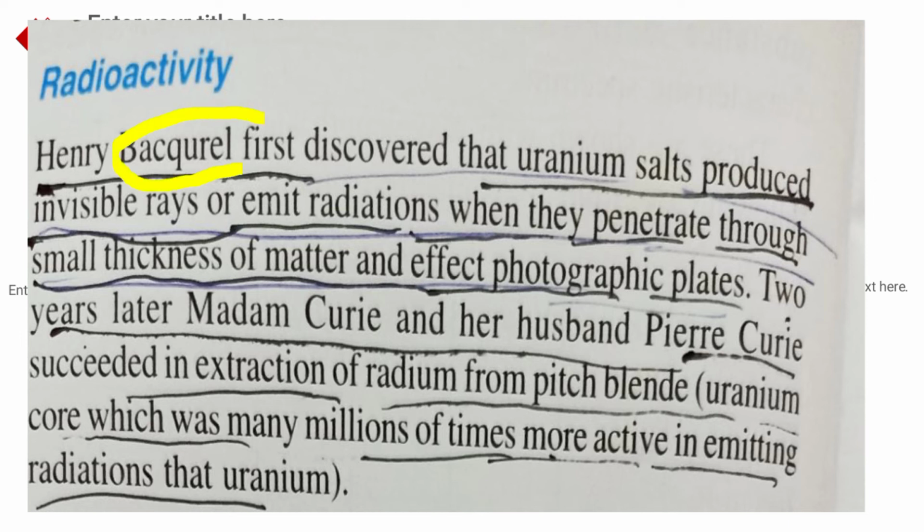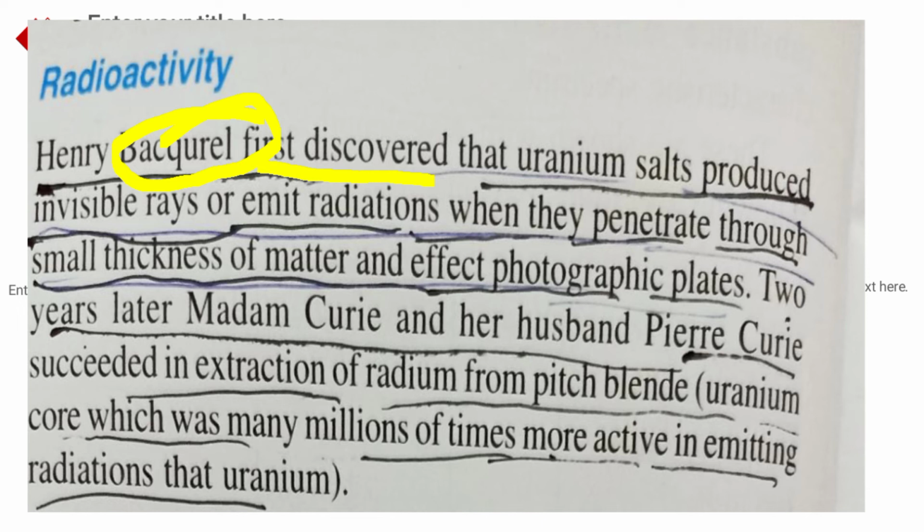Henry Becquerel was first to discover radioactivity, that uranium salt produces invisible rays or emits radiations that penetrate through small thickness of matter and affect photographic plates.